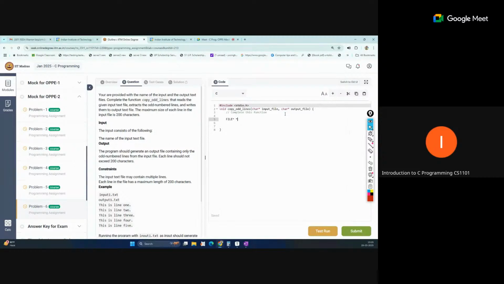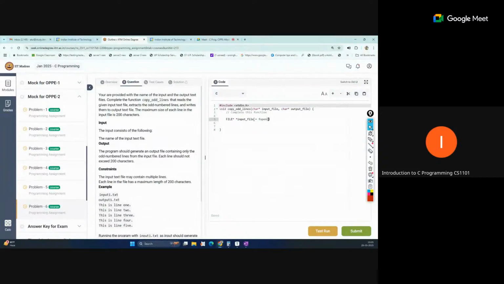Like input file, we take this pointer and open the file with fopen. Inside fopen, because we are passing a variable, not the string actually, that variable contains the string, so do not write the input file variable name in quotes.